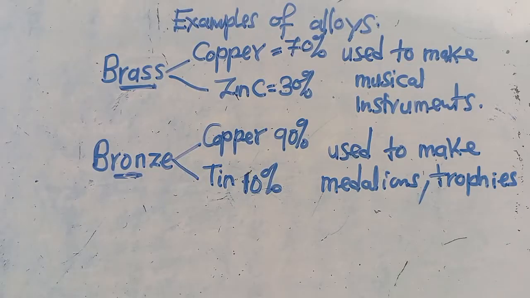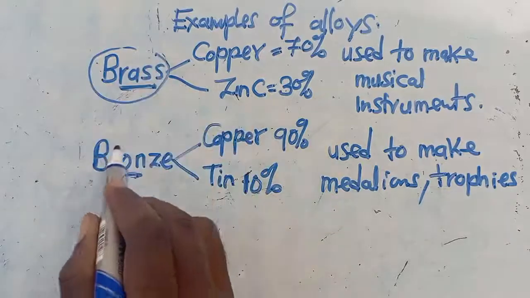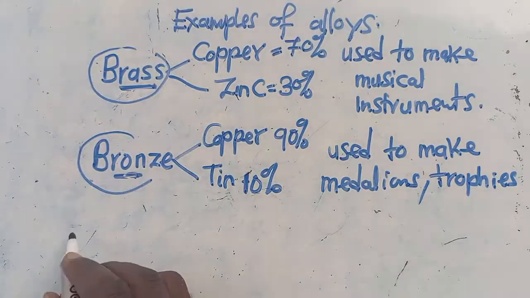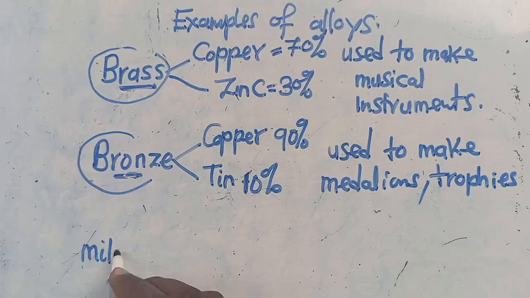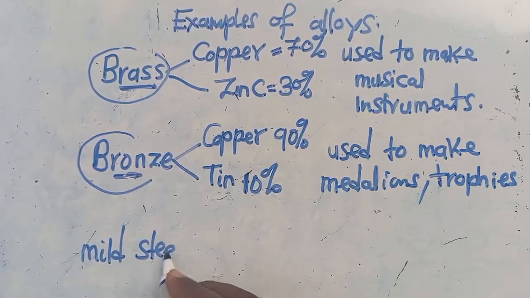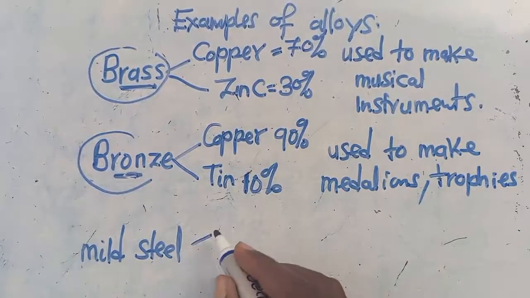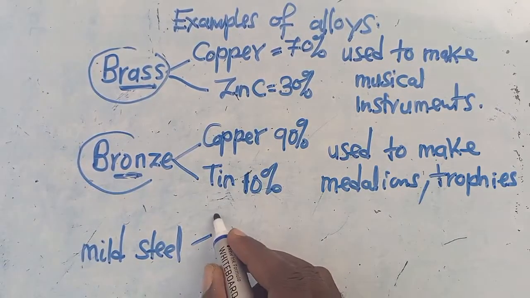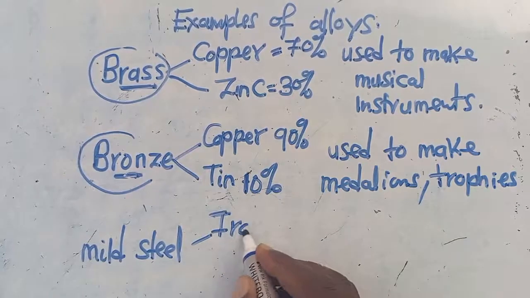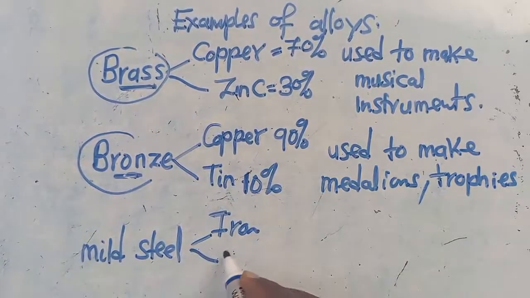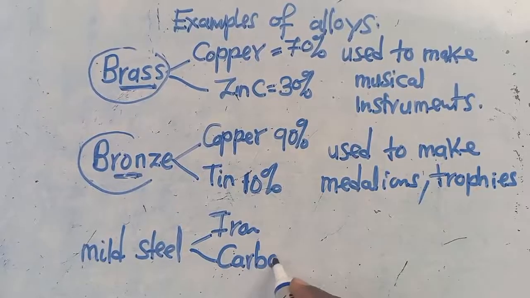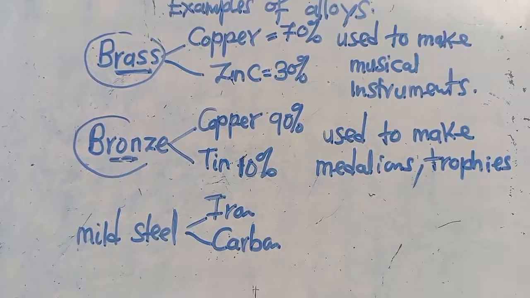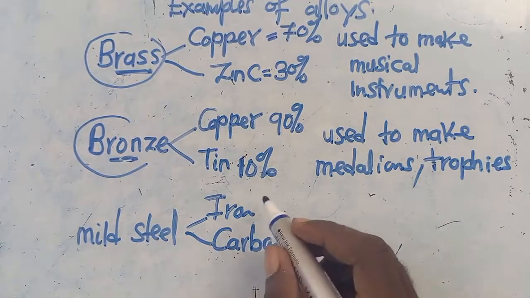So these are alloys. This is an alloy. Another alloy is what we call mild steel. Mild steel. So this one is made up of iron and carbon. It is made up of iron. This one is made up of iron and what? And carbon. These things, you are supposed to know them. And how can you know these things? It's by studying.